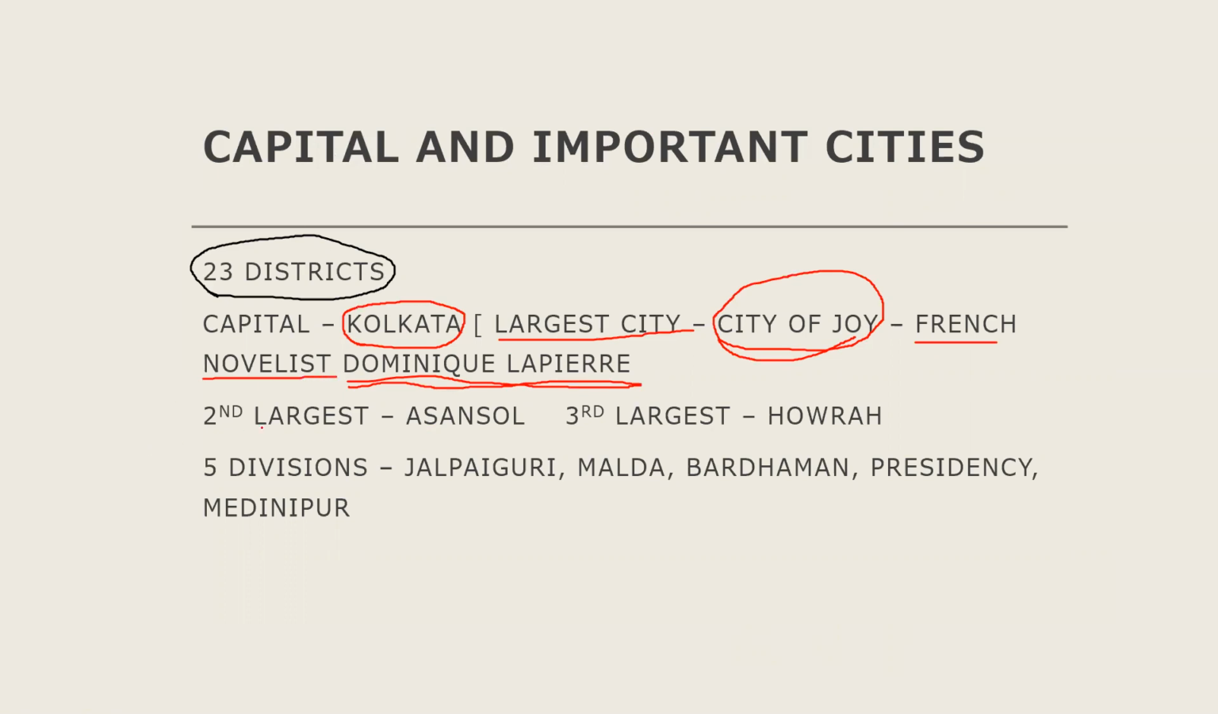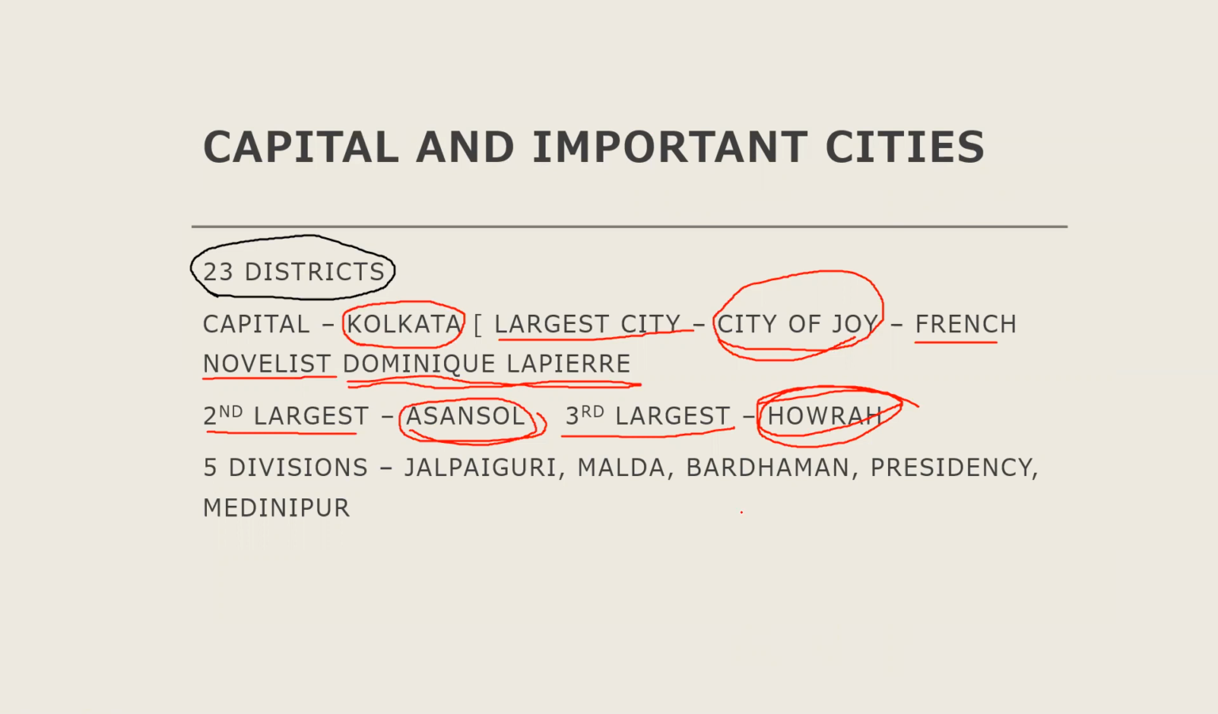And which is the second largest? The second largest is Asansol, and the third largest is Howrah. Howrah is located near Kolkata only. Howrah is a part of Kolkata, and Asansol is the second largest city of West Bengal.